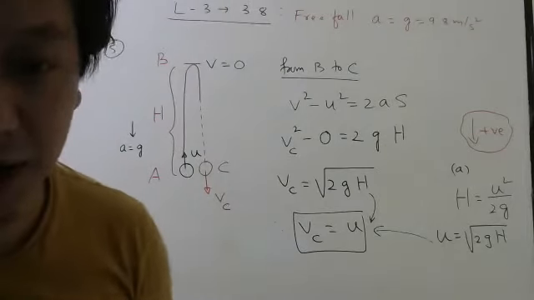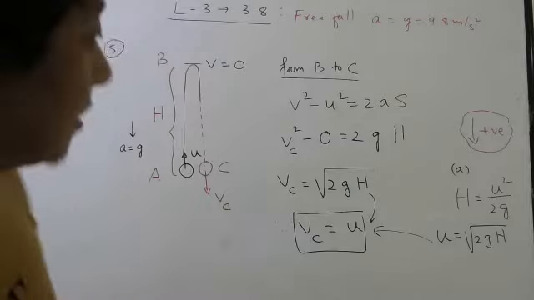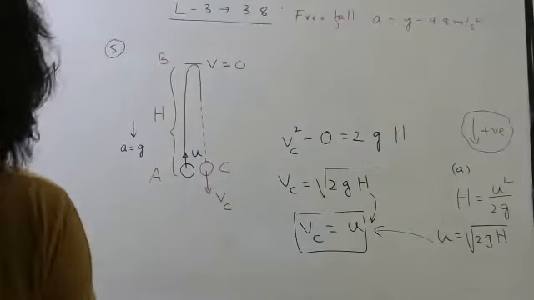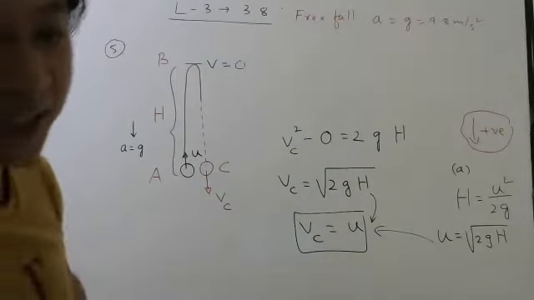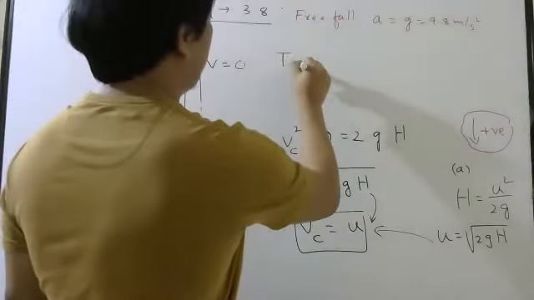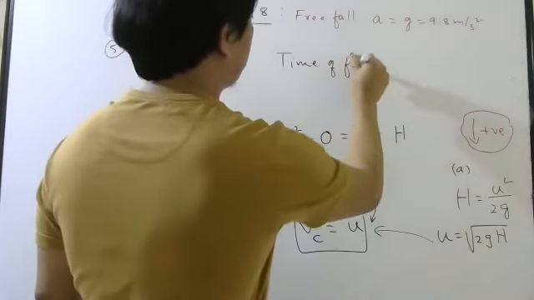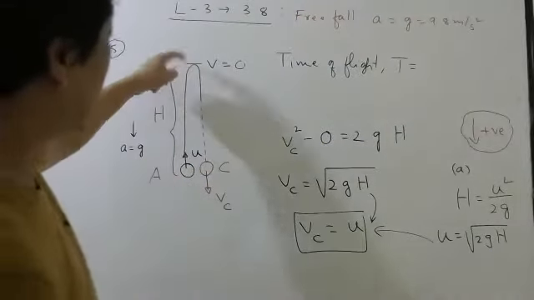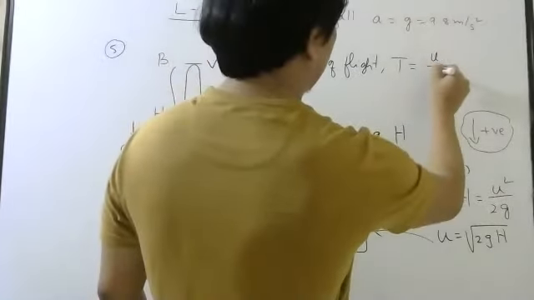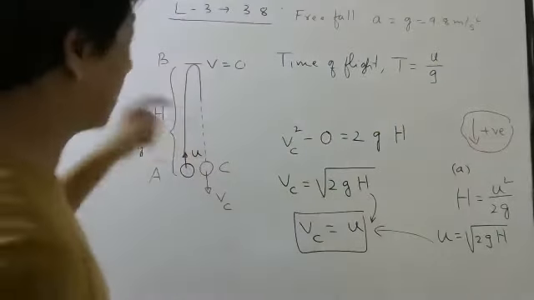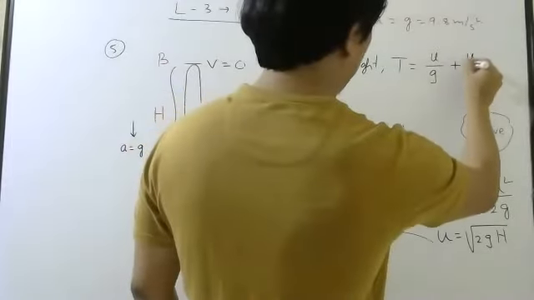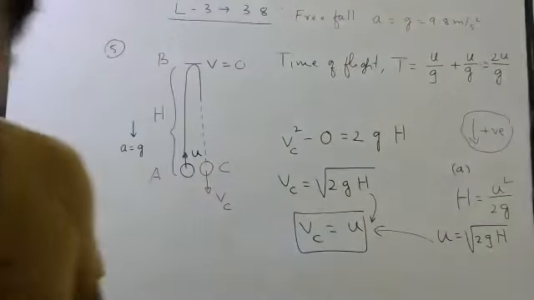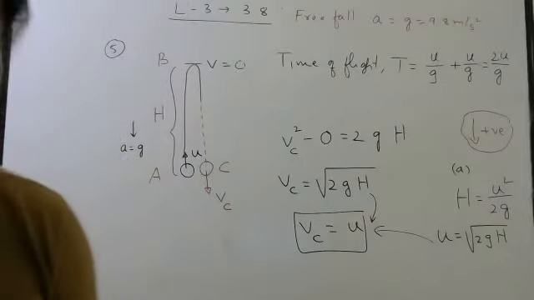Also find time of flight. That we did already. I will not repeat. What was the formula for time of flight? If anyone remembers, twice the time of ascent. So time of flight, capital T, from here to here, whatever time it takes is same as from here to here. So it will be u by g plus u by g, 2u by g. Okay, we have done this already.